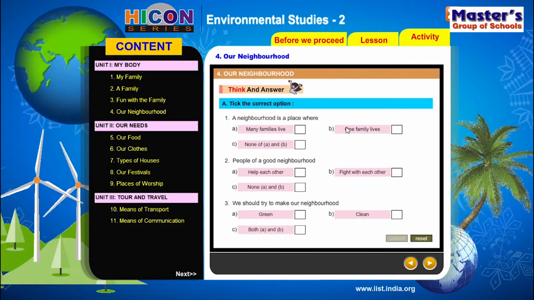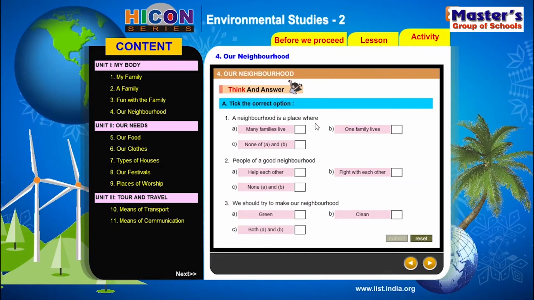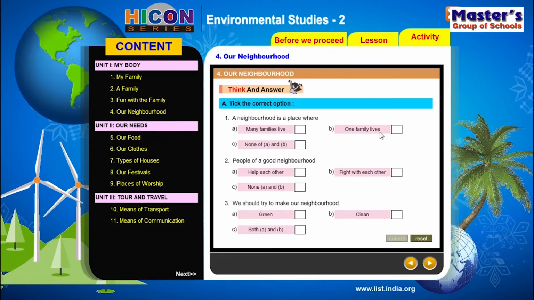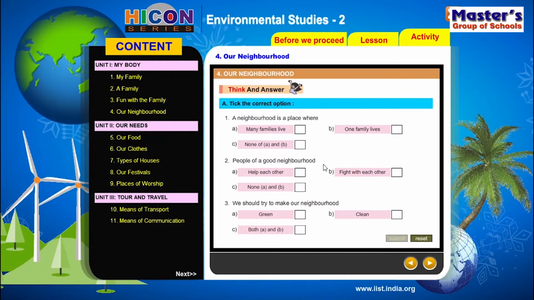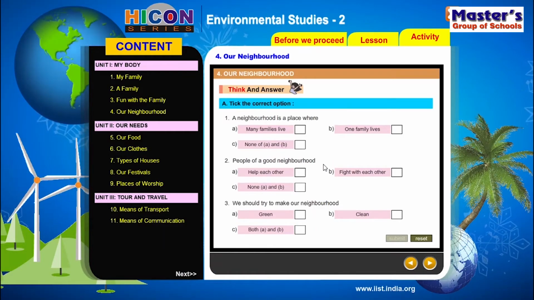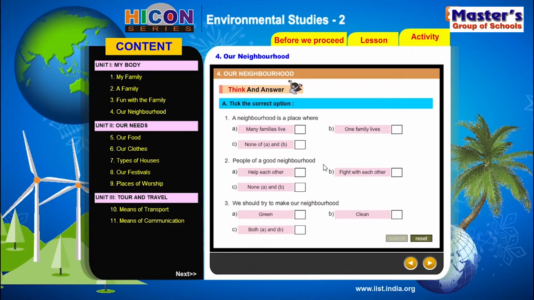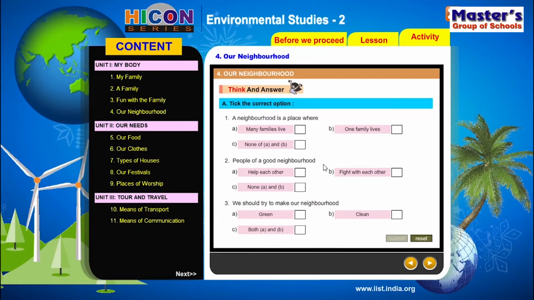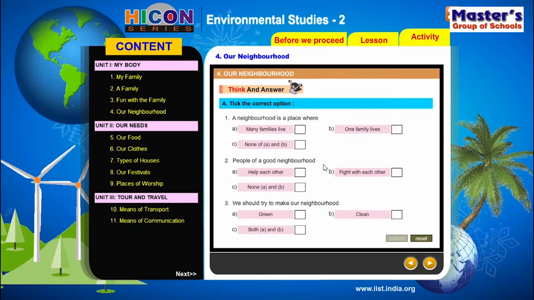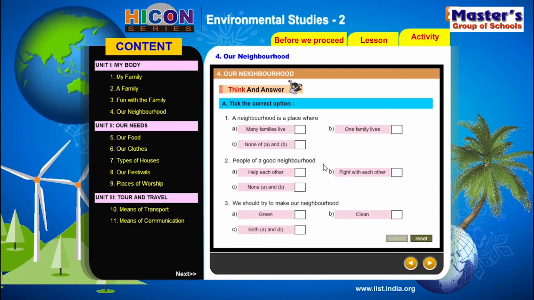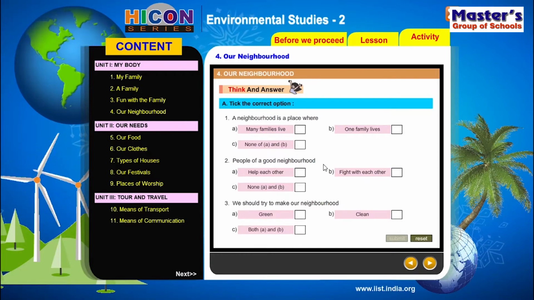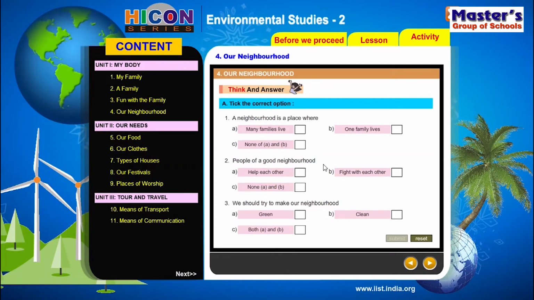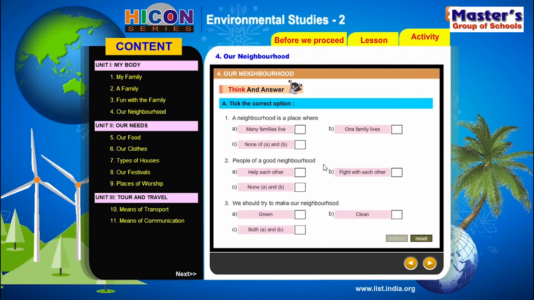A neighborhood is a place where many families live, only one family lives, none of A and B. So what makes a neighborhood? A lot of people living together in their own families in the same area. A lot of families are there. All these families are living in their own houses, and all these houses are in the same area. That is what makes a neighborhood.